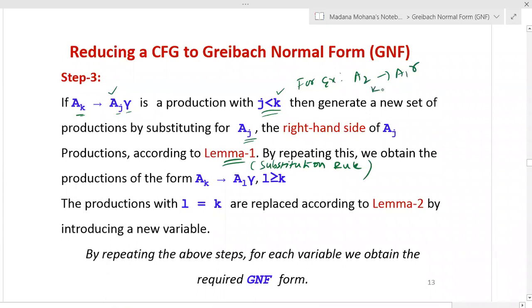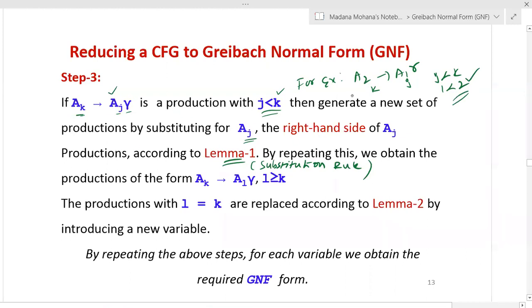Now this is k, this is j. The condition is j less than k. Here j equal to 1 is less than k equal to 2. So 1 less than 2, it is satisfying the condition. You can take such productions, then you have to apply the substitution rule only in the leftmost position of the right-hand side. Suppose Aj is repeated twice in the right-hand side, you can substitute only in the leftmost position, only one position.